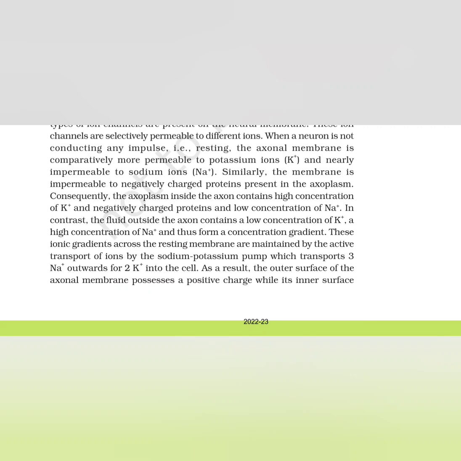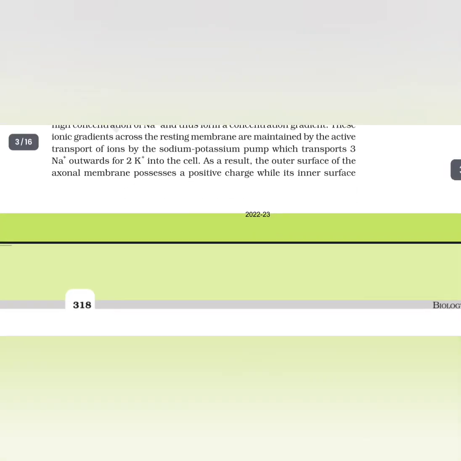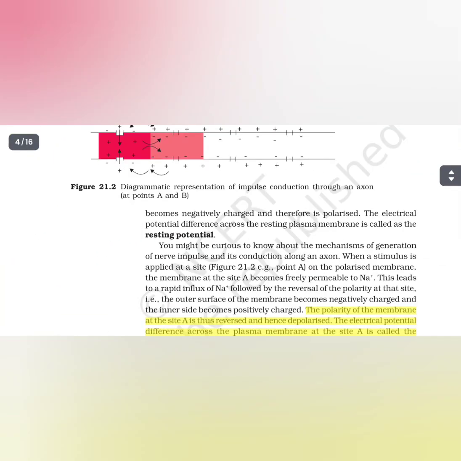These ionic gradients across the resting membrane are maintained by the active transport of ions by the sodium-potassium pump, which transports 3 sodium ions outward for 2 potassium ions into the cell. As a result, the outer surface of the axonal membrane possesses a positive charge while its inner surface becomes negatively charged and therefore is polarized. The electrical potential difference across the resting plasma membrane is called the resting potential.